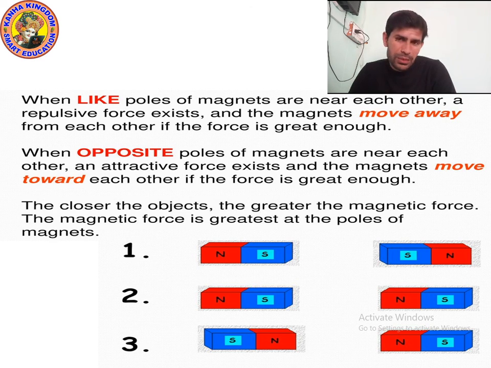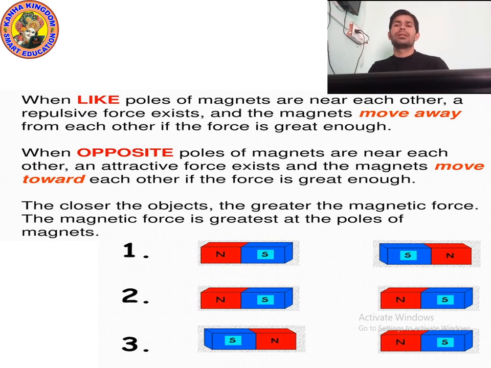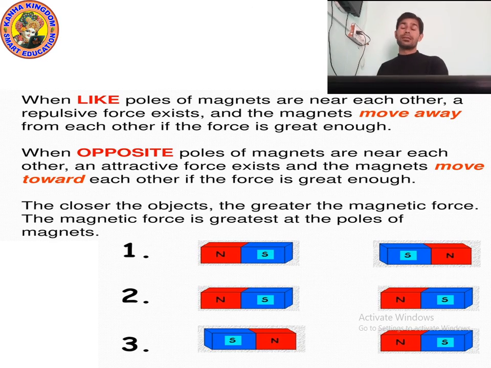You know magnetic force, we already discussed, is applied by a magnet. So the magnetic force is greatest at the pole of the magnet. Where will magnetic force or magnetism be greatest? Near the pole.